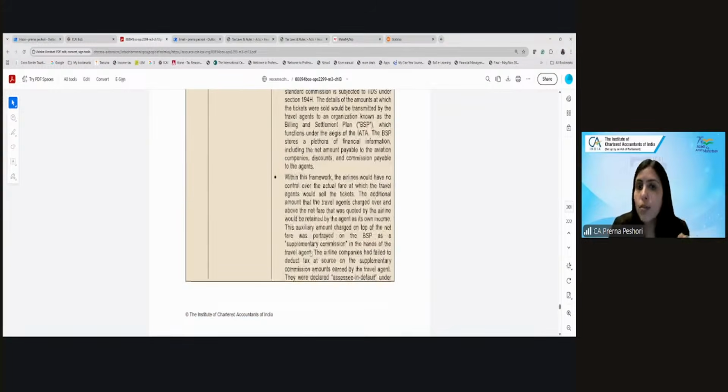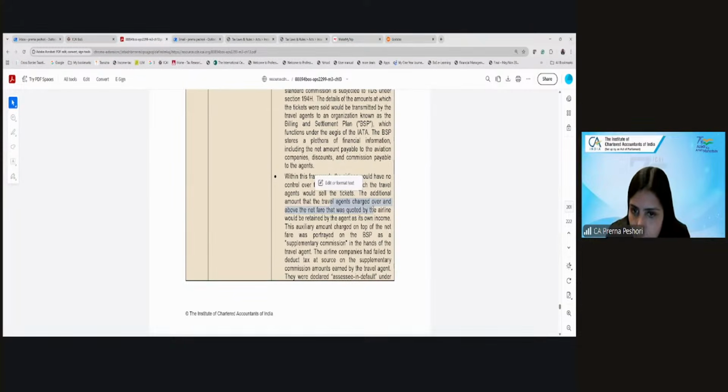Airlines actually have no control over the actual fare that Make My Trip or GoIBibo are charging. So let's say the airline says the price should be 5,000. But they may charge 6,000 because the maximum fare is, let's say, 7,000. So the additional amount that travel agents charge over and above the net fare accepted by the airline would be retained as their commission income, which is a supplementary commission.